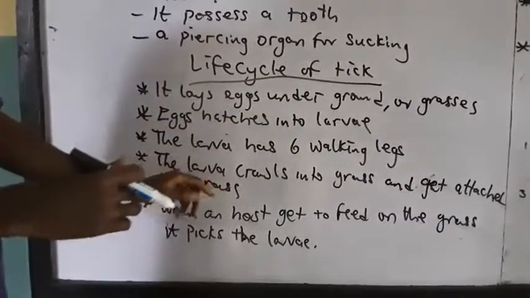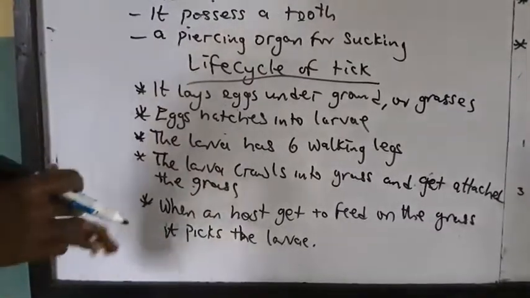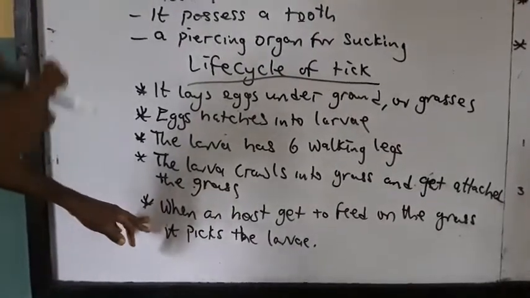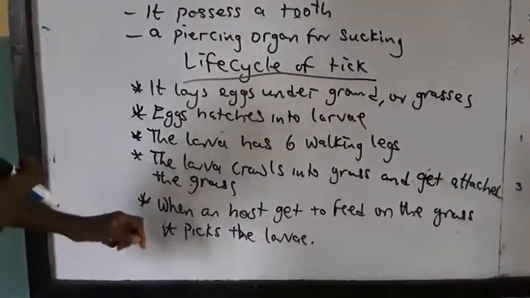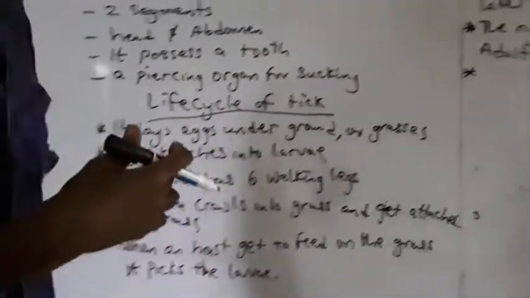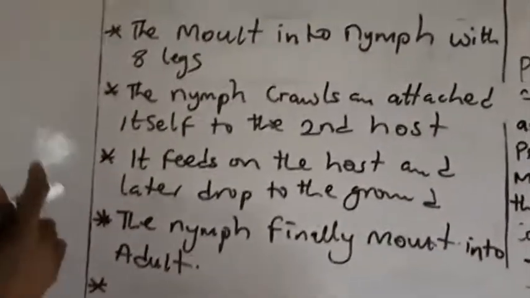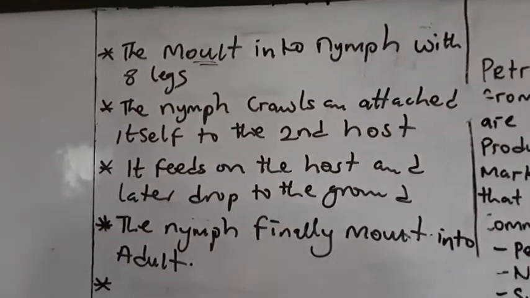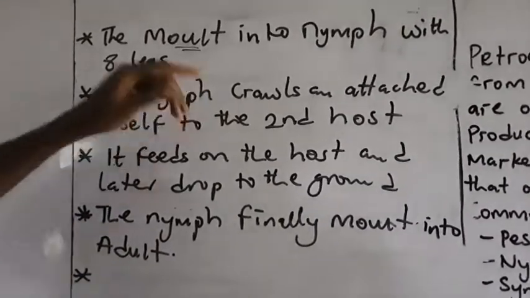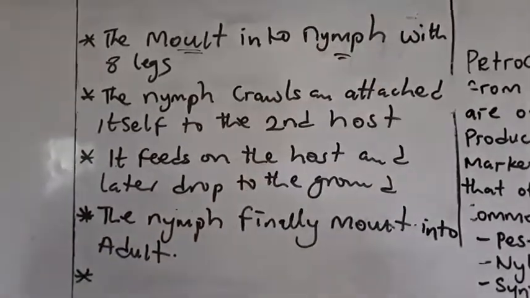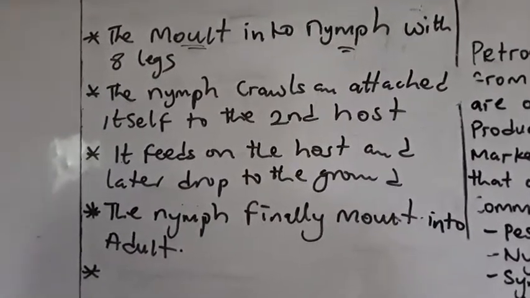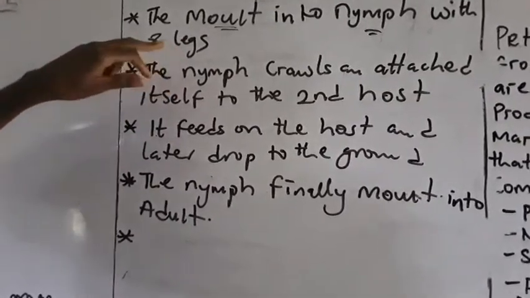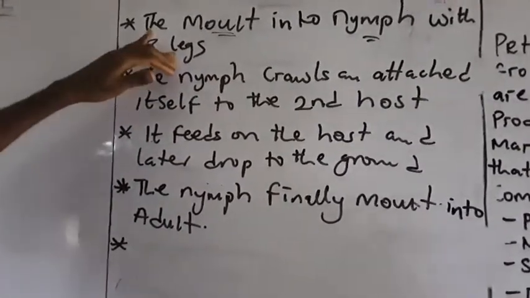When an animal gets to the grass, they attach themselves and begin to feed on the blood from the animals. So as they suck the blood, when they are okay, they will detach themselves from that animal and fall to the ground. As they fall to the ground, they will molt. Molting is a process of growth. So they will metamorphose from the larva stage to another stage known as the nymph. When they metamorphose into nymph, their legs will now increase to 8. So you see that from 6 legs, they now have 8 legs.